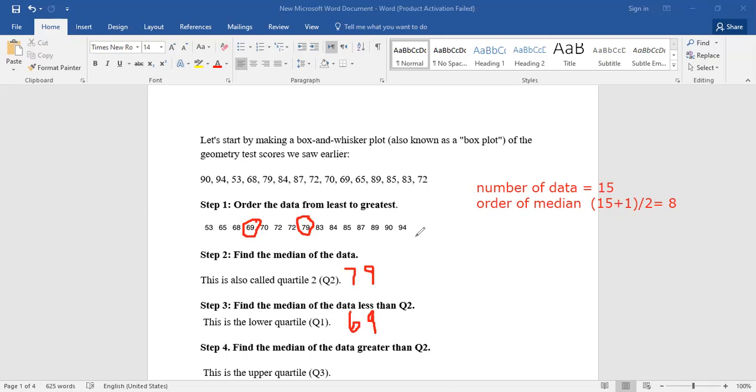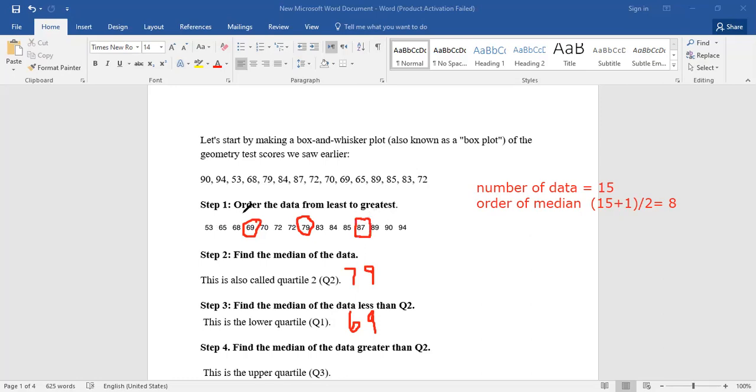For the third quartile and the order of the median, right? If I'm saying 7 plus 1 divided by 2, it's because I have 7 data and it's an odd number. To find the order quickly, it will be 7 plus 1 divided by 2. Then the third quartile will be equal to 87.